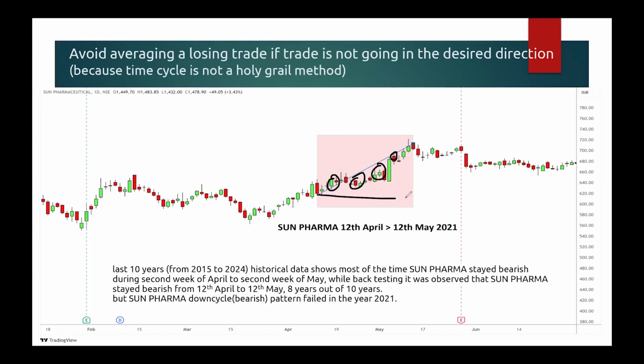Because they know that it's a down cycle. That means price has to close below the opening of the beginning of the cycle, but it didn't work. It stayed bullish rather than bearish. So people who started shorting here would all have made a loss. That is what is known as adding to a losing position. Avoid averaging a losing trade if the trade is not going in the desired direction.